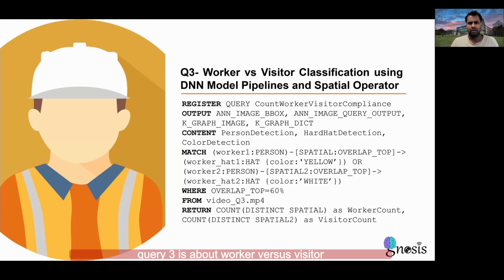Query 3 is about worker versus visitor classification. Here we will count the number of workers and visitors, and there are different outputs we can get in terms of graphs as well as tables. In this query we are using 3 DNN models: person detection, hard hat detection, and color detection, where a spatial overlap-top operator is used to identify a person wearing a yellow hat, and another spatial overlap-top operator where a person is wearing a white hat. And we can give some threshold values, like overlap-top with a 60% threshold value.